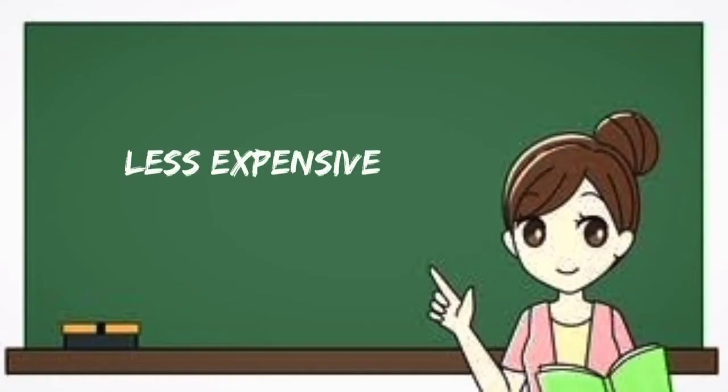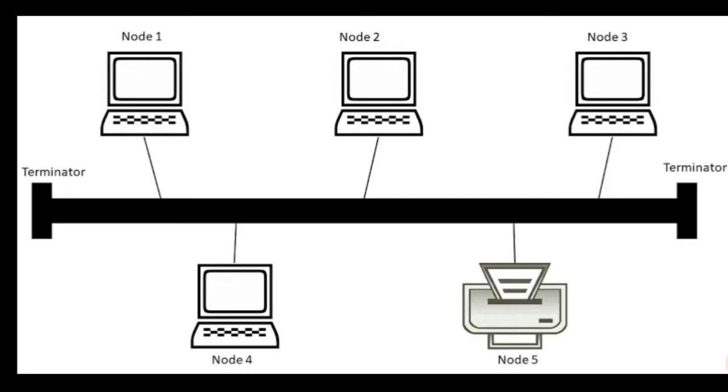Your third advantage is it's less expensive. Now that is also logical. Why? Because you have expenses for only your cable, and the nodes that you have are already with you, or you may get one or two, but the main connection depends on the cable. So this cable is enough to get your connection, so it is very less expensive.